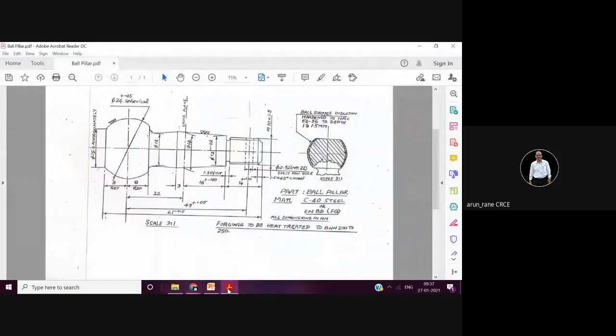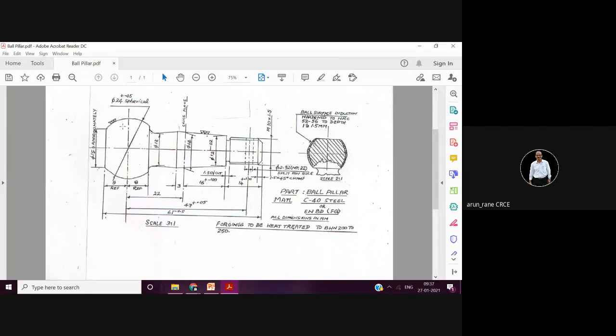So what happens in carburizing? There are different techniques in carburizing. Wherever you want to do hardening, there we increase the carbon percentage by keeping that component in charcoal or in a carbon-rich environment. So the carbon penetrates.